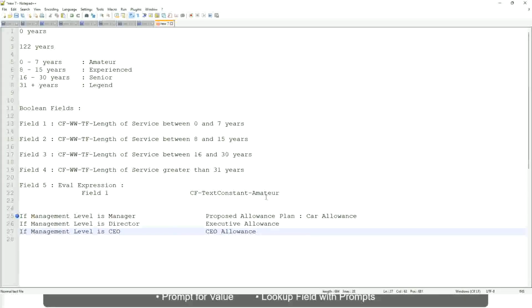And this is not a text. Let me tell you this. This is the link to the allowance that we want to have in the output, so that whoever is looking at this report can straight away click on this allowance and make sure that it is included in the package. So we want to return the allowance. Okay, or maybe let's do it something else. Okay, forget about this. If the management level is manager, return first line manager.